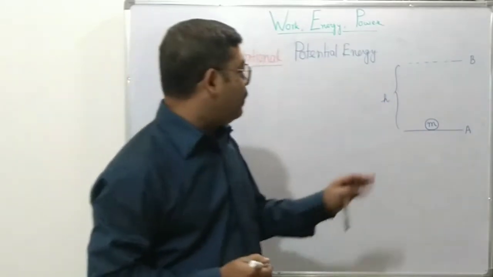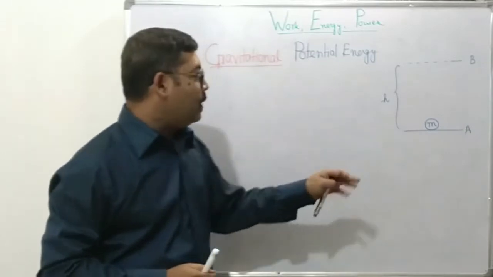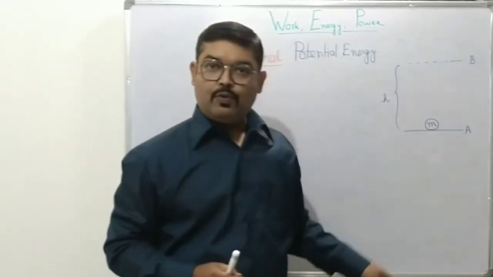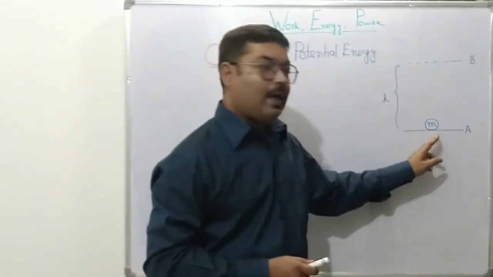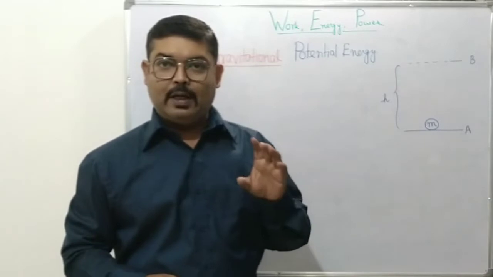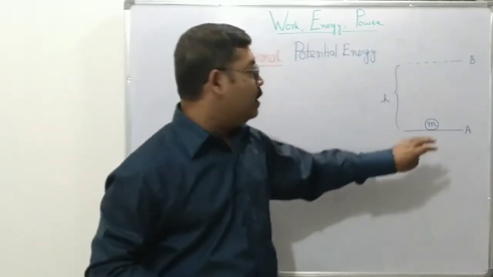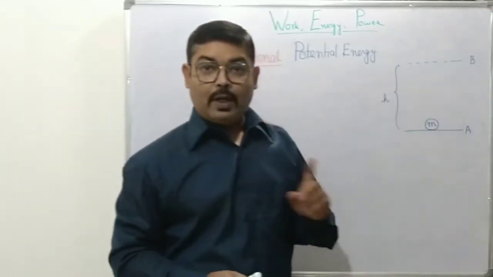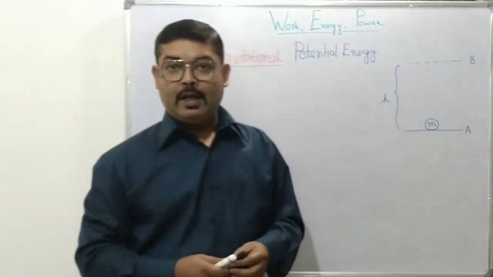what we need to do is apply a force. That force should be at least equal to the gravitational force with which the Earth is pulling the object downwards. So we will say that force has the same magnitude as Earth's gravitational force. What will happen when we apply that force? The object will move upwards without any acceleration. That is, it will not gain any kinetic energy.